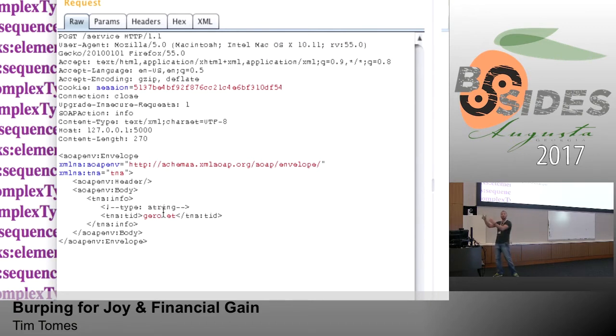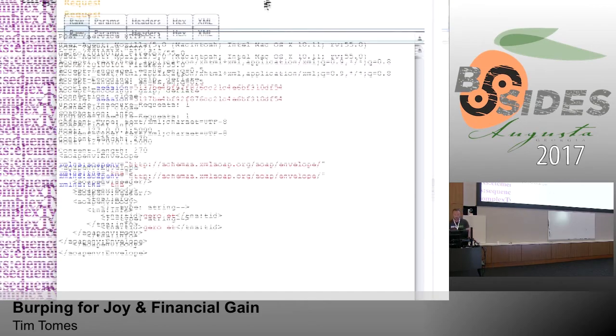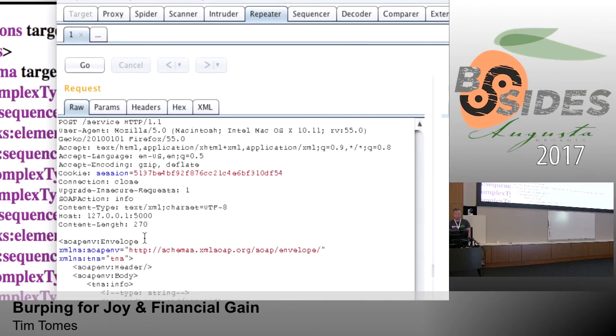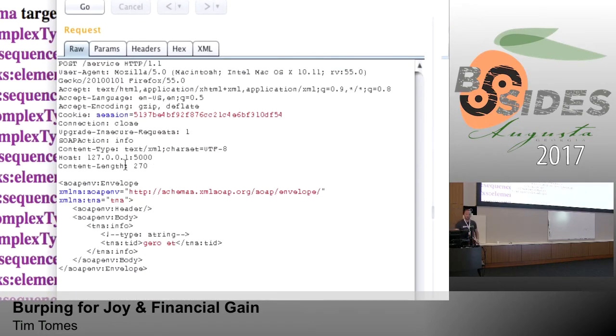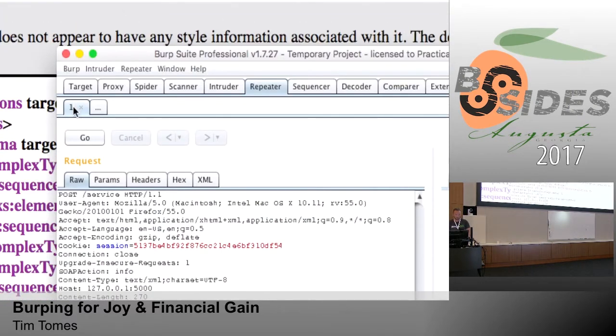Then we may have 35 other operations that we want to do that with. If you look within Repeater, it's just got this one tab, and if you look down within the payload, there's nothing real obvious that tells us we're dealing with the tools info operation of a web service. So the ability to come up here and just double click the tab and name it tools info gives you a reference that you can go back to. I literally had 35 web services open about 2 months ago. I was like, this is just terrible to manage. I have no idea what I'm going back to. I kept having to reparse WSDLs and re-export operations into Repeater and so on.